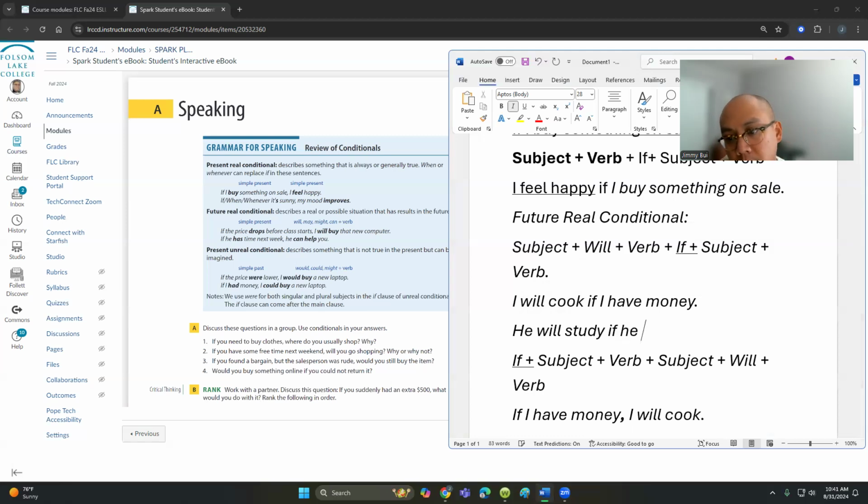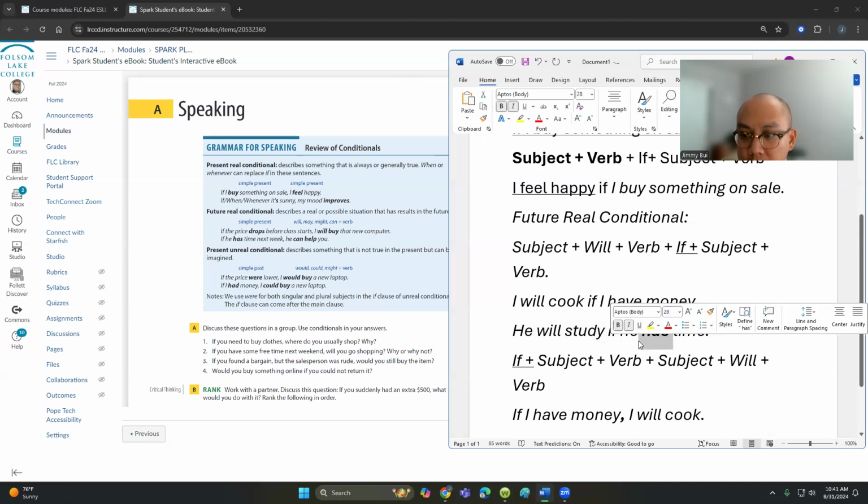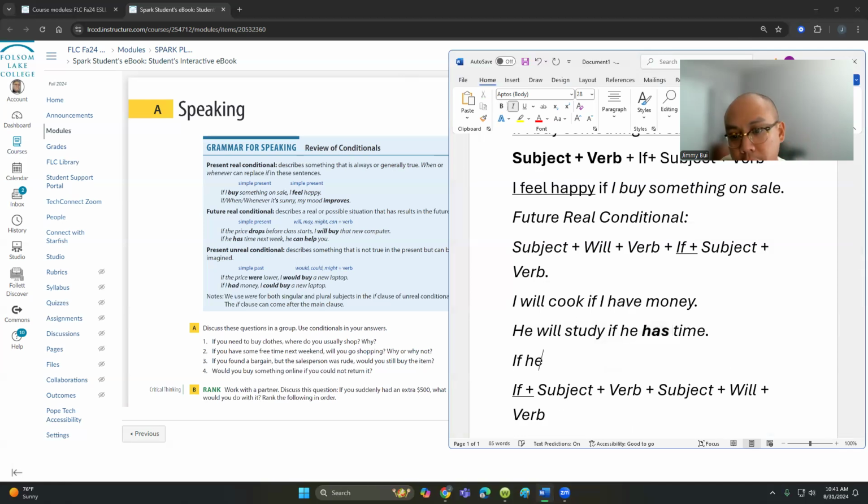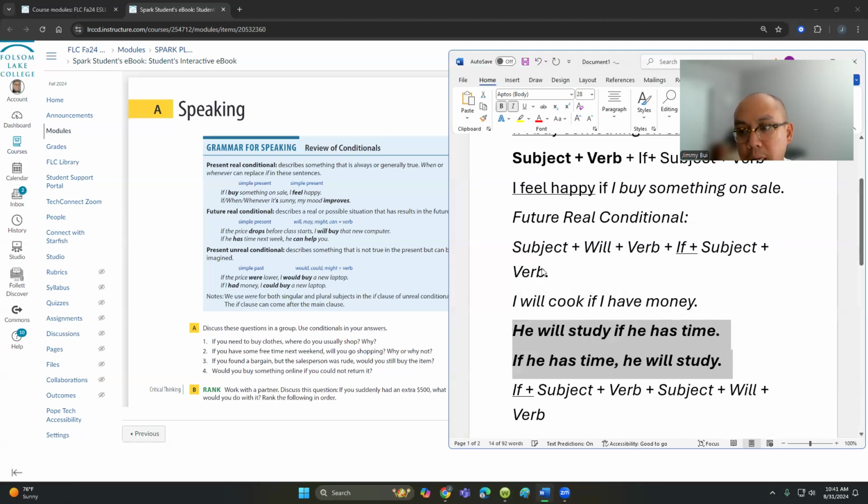If he has time, he has, because this is simple present. If he has time, he will study. Both of these statements, A and B, have identical meaning.